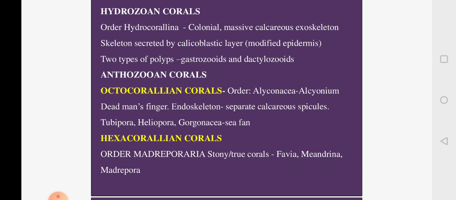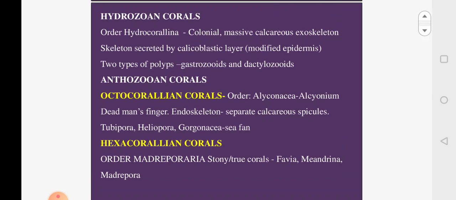So here if you look at hydrozoan corals, there are two types of polyps. One is called the gastrozooid, which will be concerned with providing nutrition to the entire colony. The other one is the dactylozooid, which is concerned with providing defense, that is protecting the colony. So this is about the corals belonging to the hydrozoa. And if you look at anthozoan corals, there are two types.